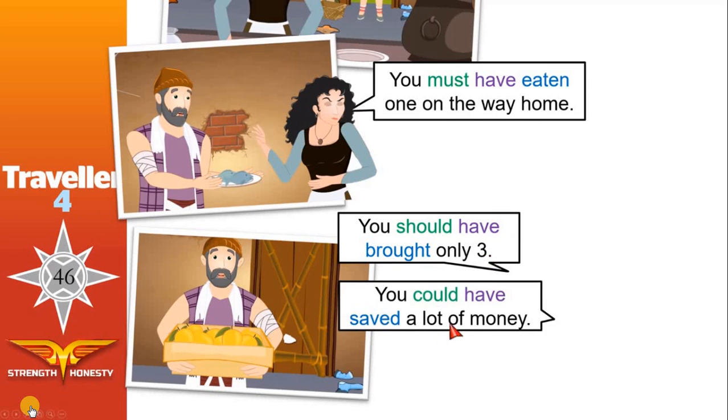You could have saved a lot of money. This was possible to happen in the past. You could have saved a lot of money if you hadn't brought all this amount of mangoes. We could have spent the money on something else.